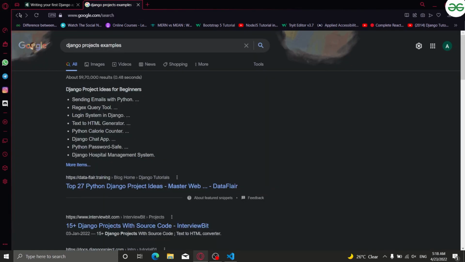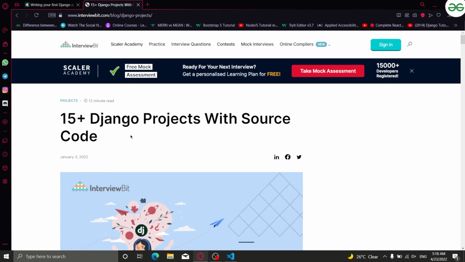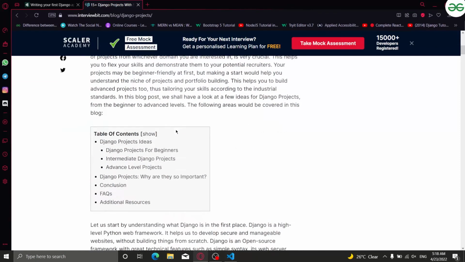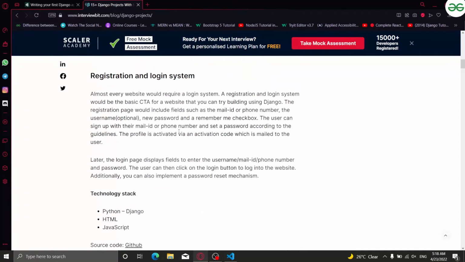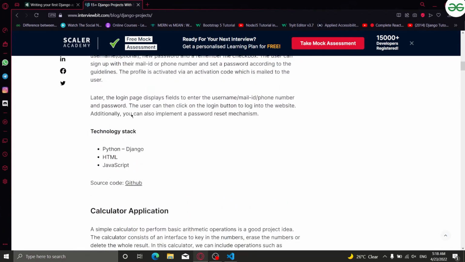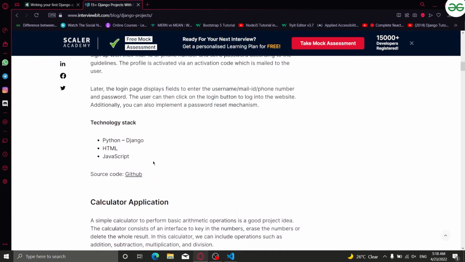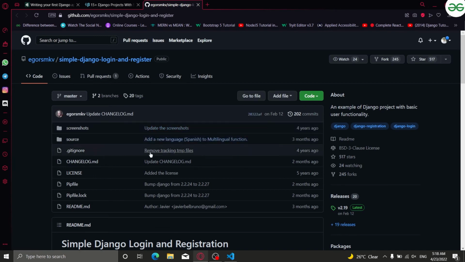Actually, it's ideas, not projects. Let's see this one. It says 15 plus Django projects with source code. What is it? Registration and login system. Let's check this one first. And this one is the calculator. Let's go here and let's see how it is.